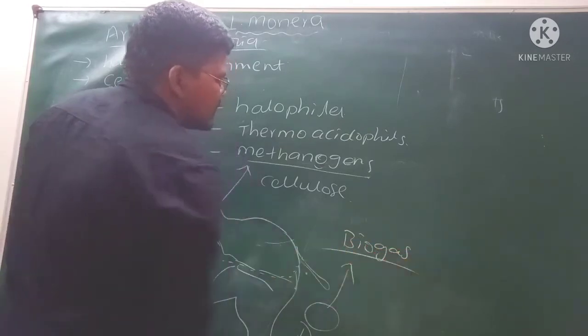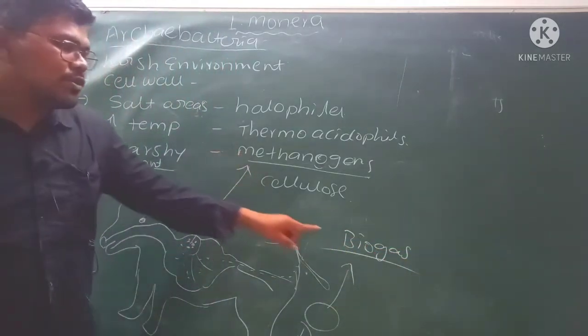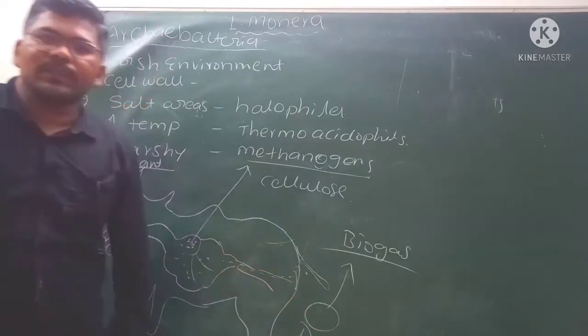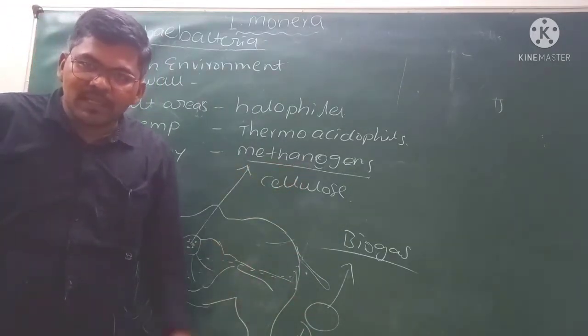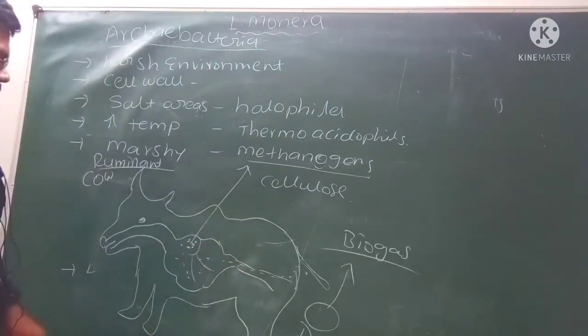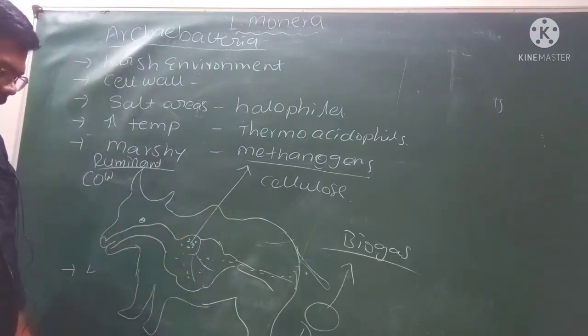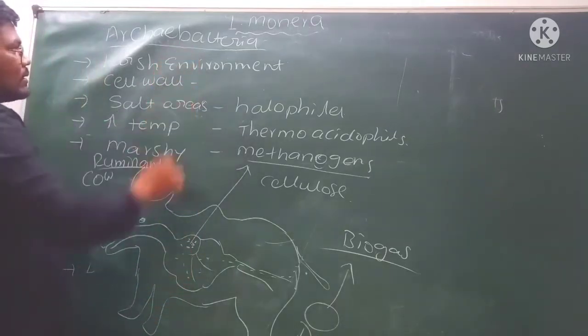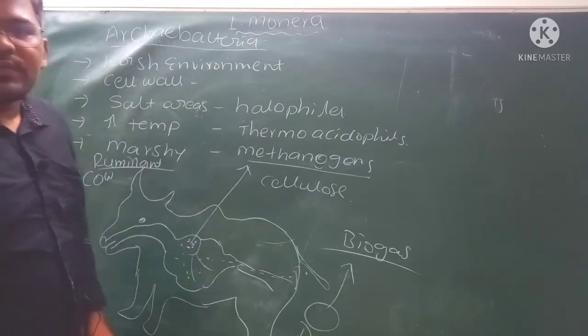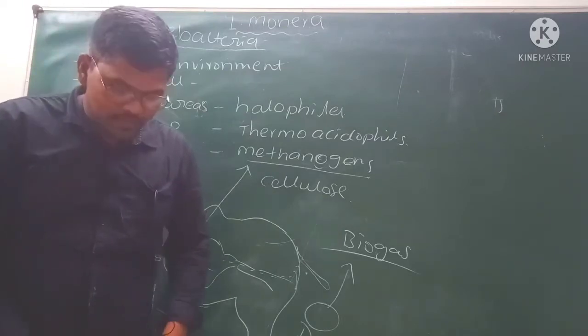Based on that, we can say that methanogens can produce biogas from cow dung, and methanogens are also used for the digestion of cellulose. That is about the methanogens which live in ruminant animals. That is about the archaebacteria, which live in harsh environments.